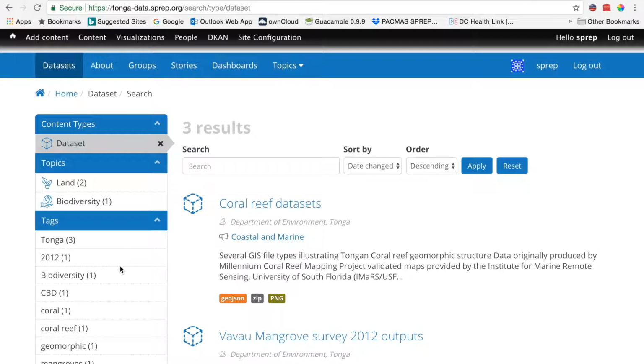So you might tag a coral reef dataset with the name Tonga, because it's relevant for the country of Tonga, or biodiversity, or corals, or geomorphic. Once you type in a tag, that tag will become part of a library of keywords, and it'll pop up as you start typing the first 2 letters of the word to ensure that we build up the number of datasets under that particular tag for ease of location in the future.